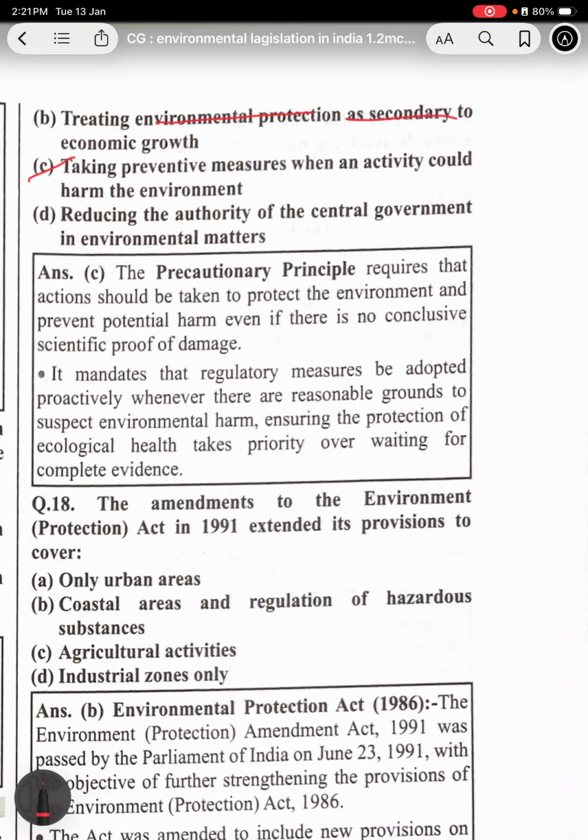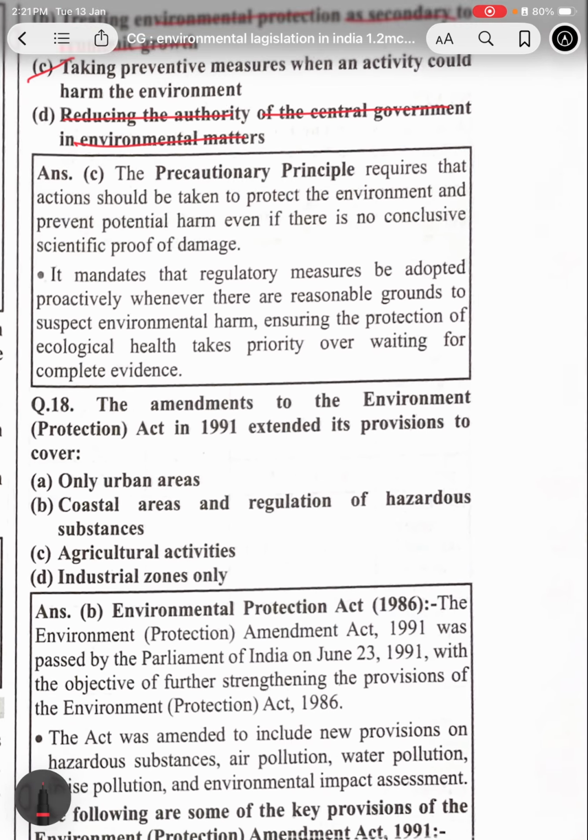Treating environment protection as secondary to economic growth will not be the answer. Reducing the authority of the central government does not matter here.